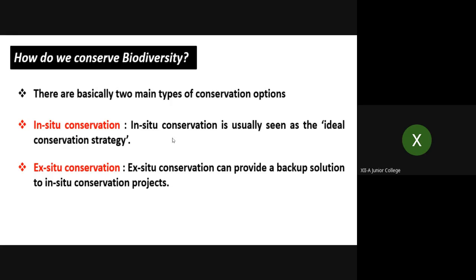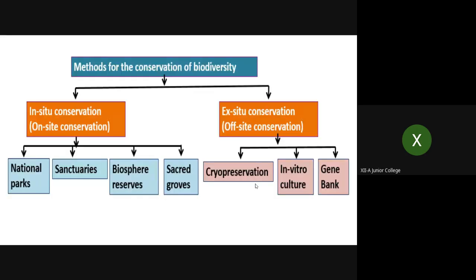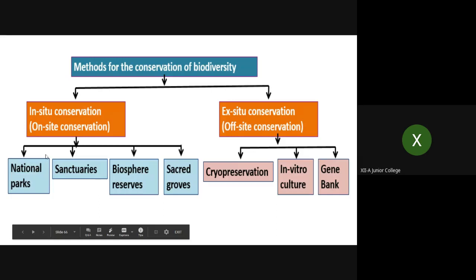So in situ conservation is usually seen as the ideal conservation strategy, whereas ex situ conservation can provide a backup solution to in situ conservation projects. That means in addition to in situ, we can provide a backup, additional support to conserve biodiversity. That is ex situ: outside the natural environment, when we are helping to save the biodiversity. Whereas in situ is what? Within the natural environment. Now, under this, there are different ways.